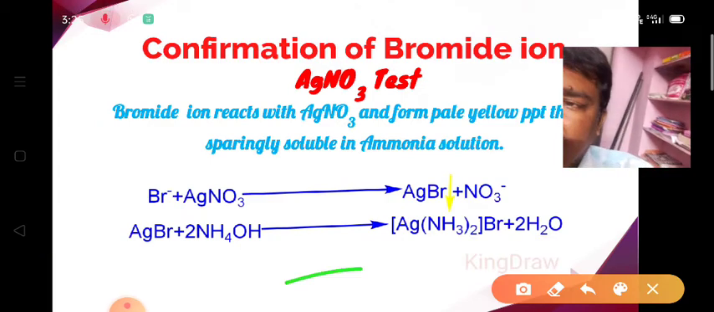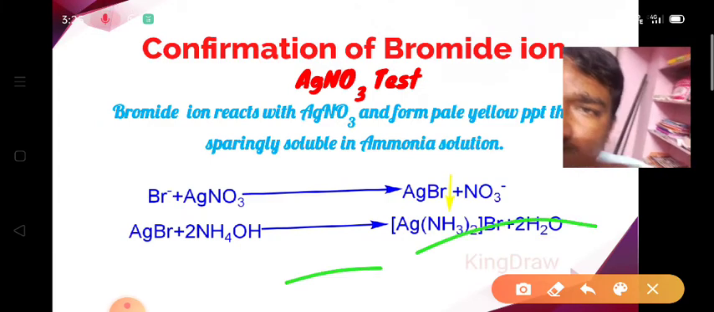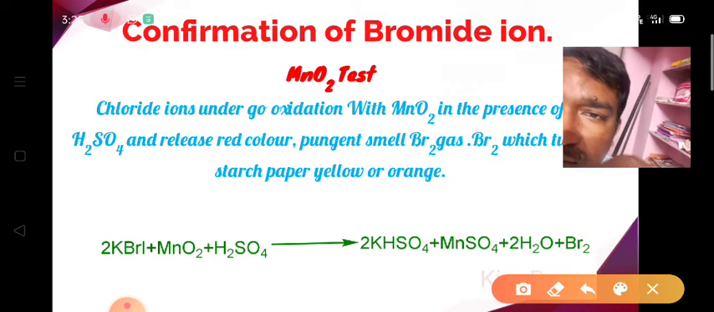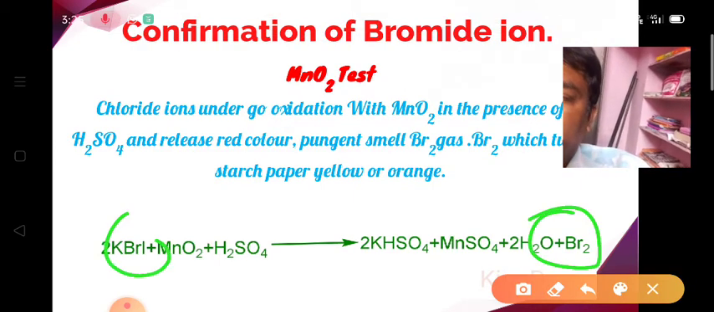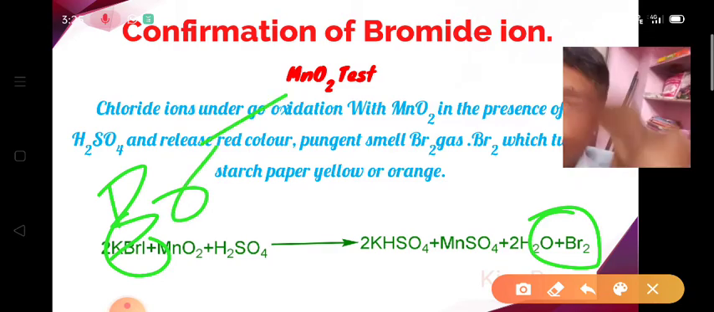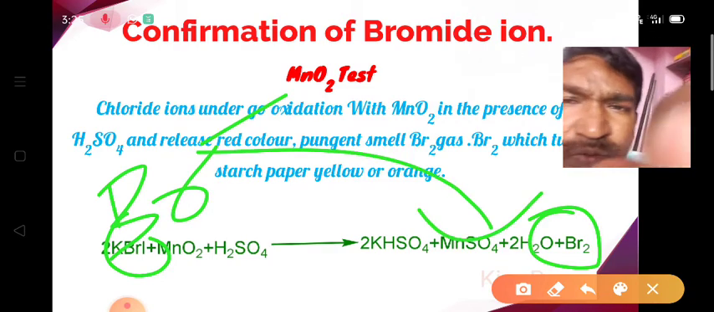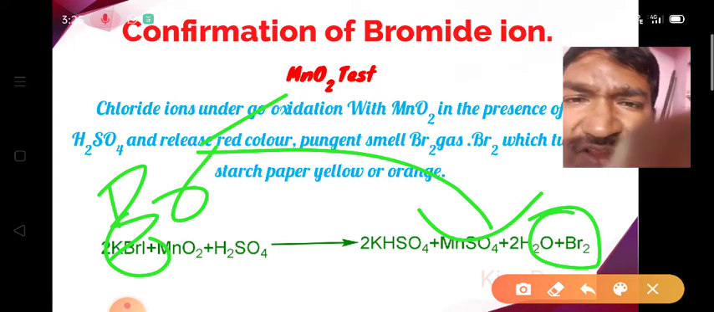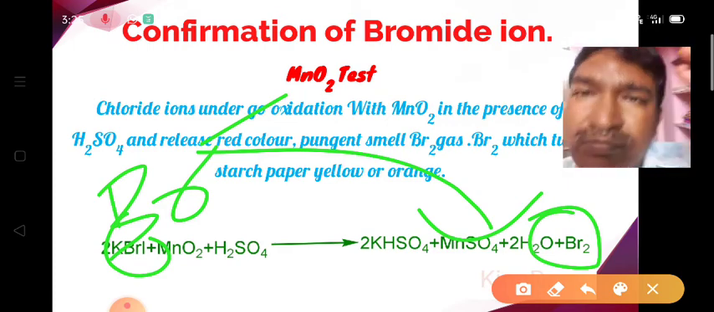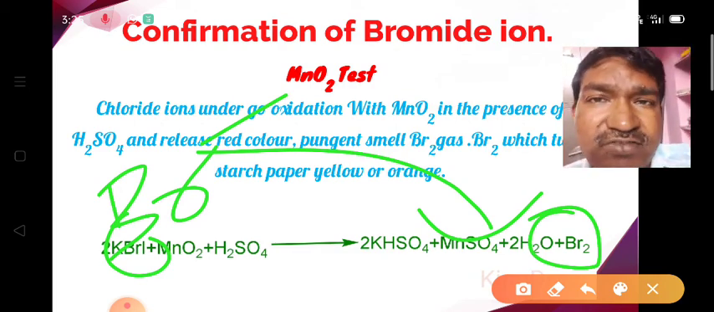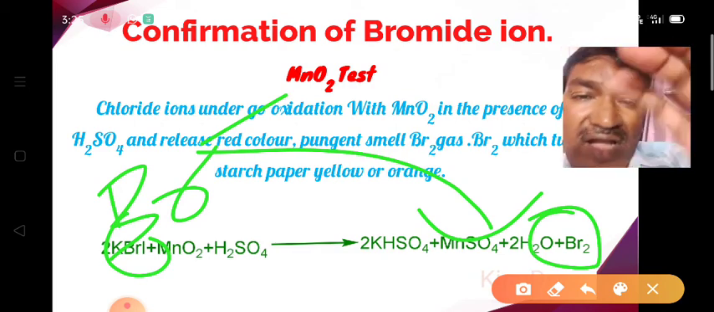It oxidizes the bromide ions, Br minus ions, to bromine. So that point we would remember. And bromine is a reddish brown color gas with a pungent smell. It has a very bad smell. Actually, bromos means bad smell. Bromos itself indicates that it has the bad smell.